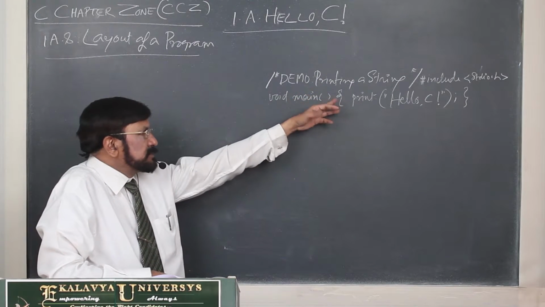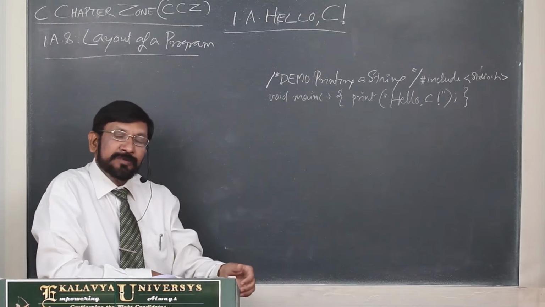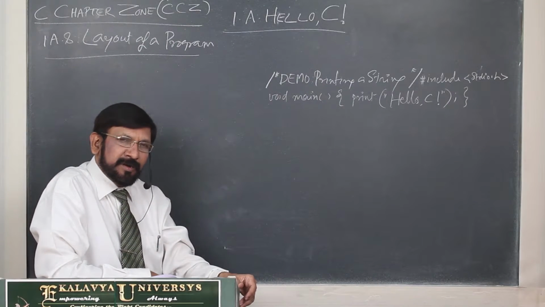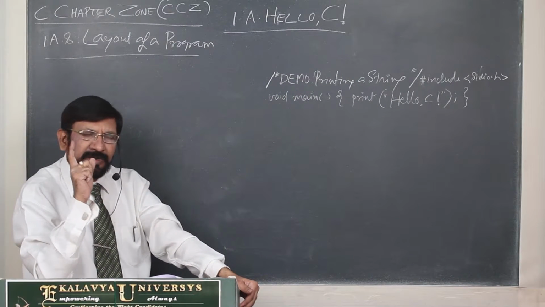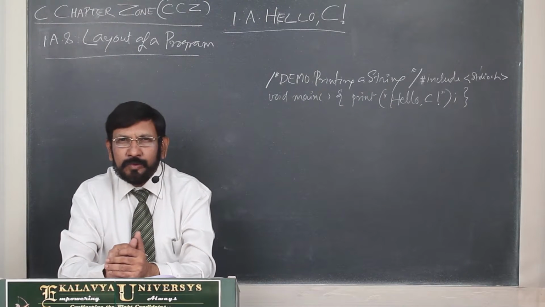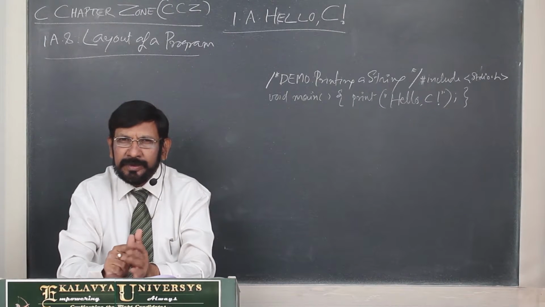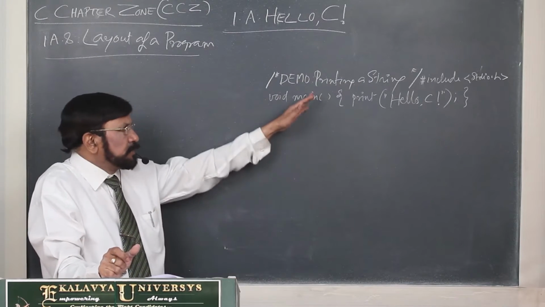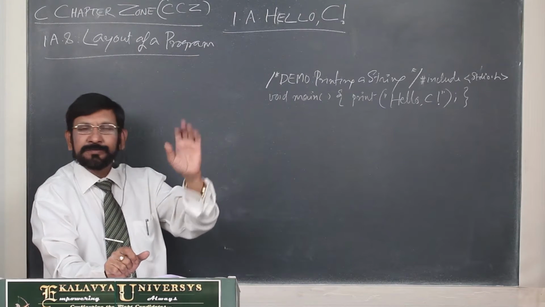This type of thing, if you write in fewer lines, then reading code is very difficult. Just as you are facing difficulty in reading a one-line statement, the same problem you face. So readability is one of the essential characteristics. And one more thing, first impression. Whoever reads your program, if it is readable, he gets a good impression. Otherwise, if you write like this, you definitely lose the first impression.